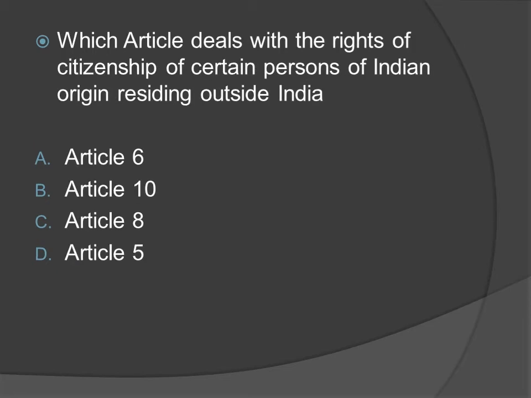Which article deals with the rights of citizenship of certain persons of Indian origin residing outside India? Option A, Article 6. Option B, Article 10. Option C, Article 8. Option D, Article 5. The right answer is option C, Article 8.